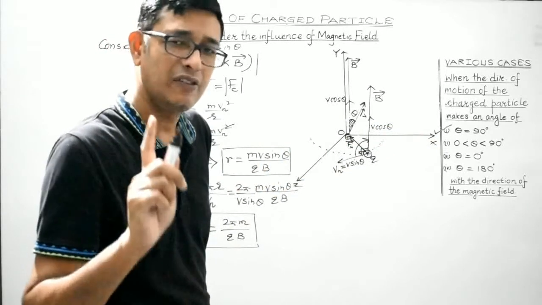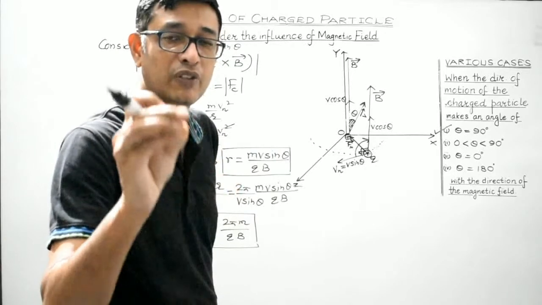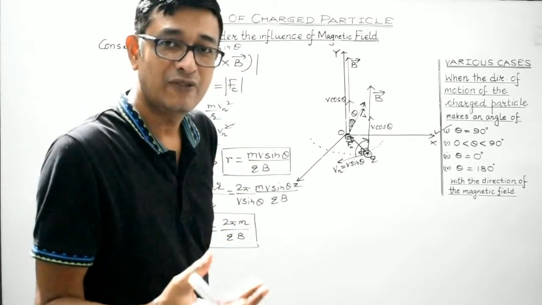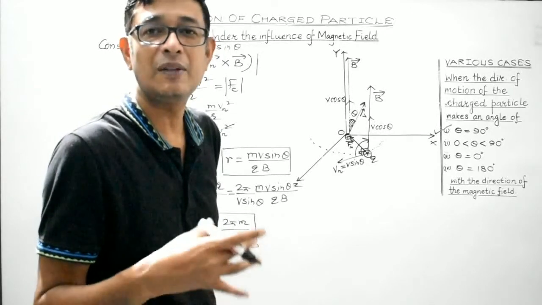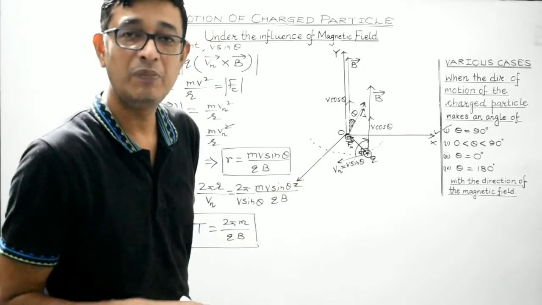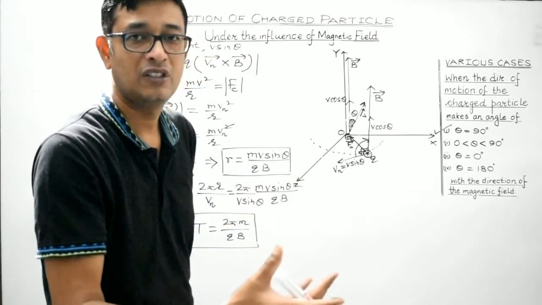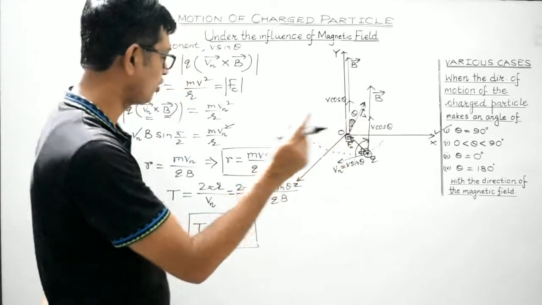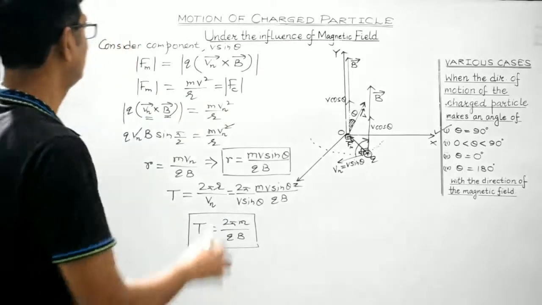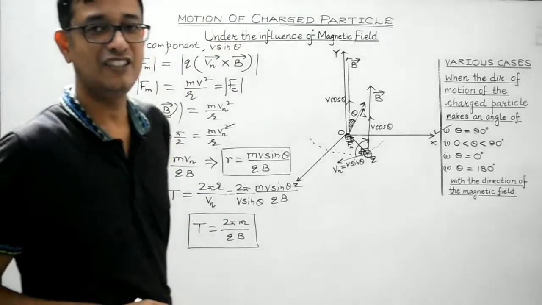Whenever we consider the velocity component perpendicular to the magnetic field, it experiences a magnetic force of centripetal nature. So this component V sin theta will make the charged particle follow a circular path of this radius, and this will be the time period. Right? This is regarding the contribution of the component V sin theta.